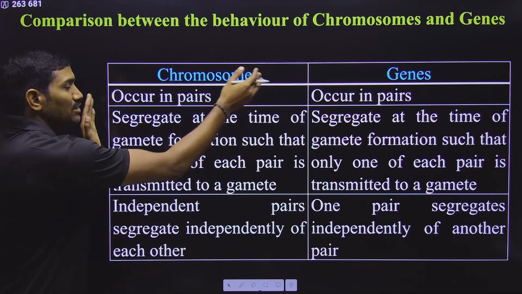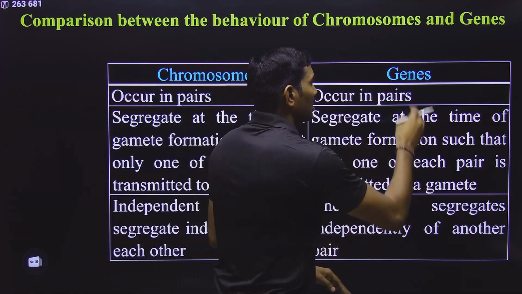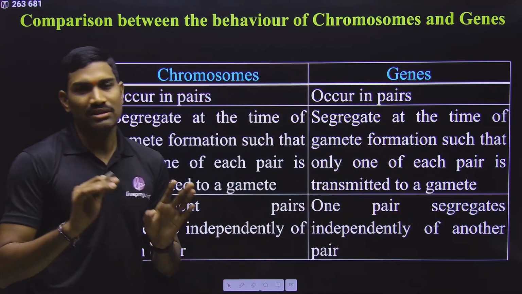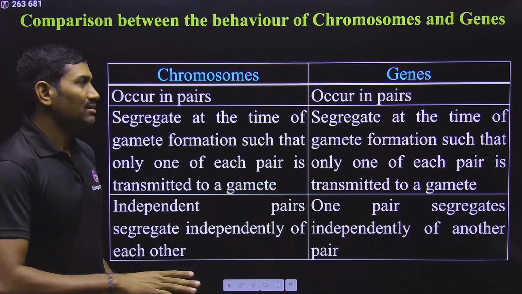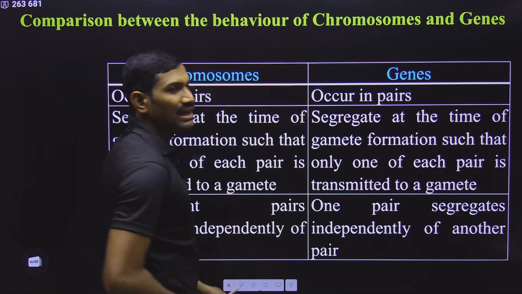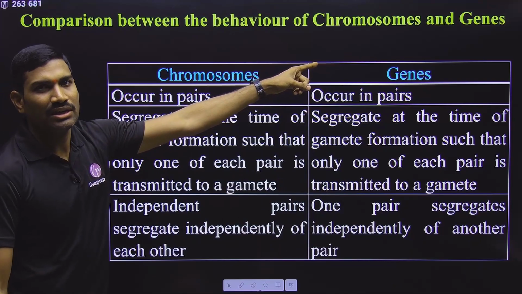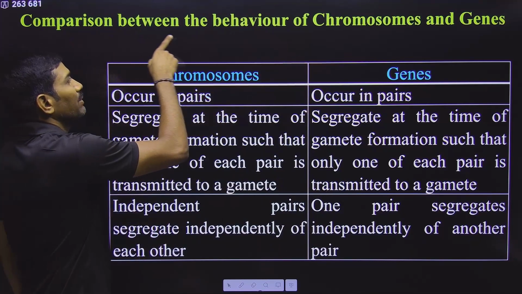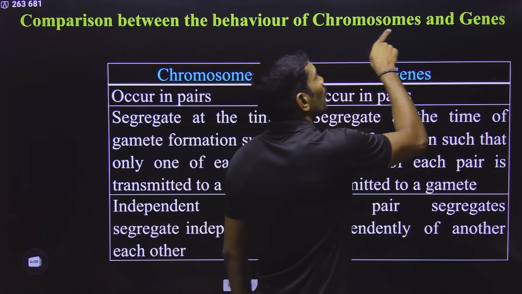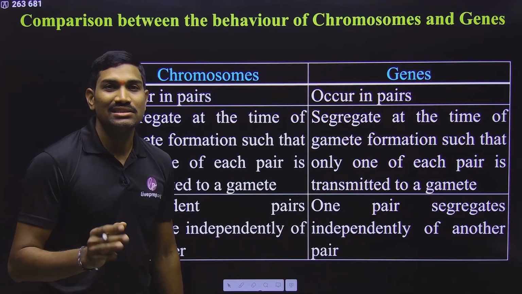That's why, as per NCERT, the left side box is with respect to chromosomes, and the right side box is with respect to genes. This is the explanation from the NCERT lines. Or else, exactly on the top of this they have given a heading, a legend technically. Read that one. What they have given here is: comparison between the behavior of chromosomes and genes. Chromosomes and genes they have given.